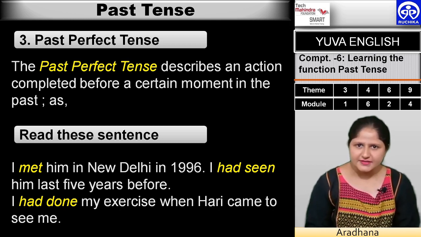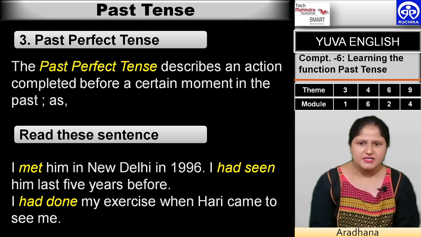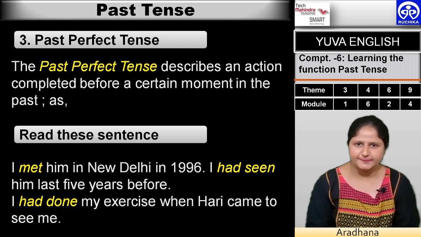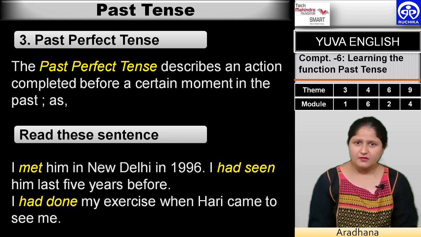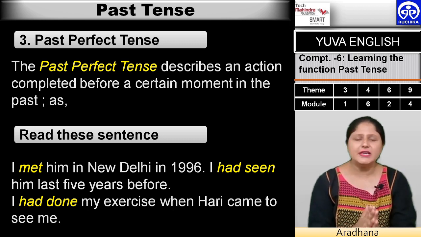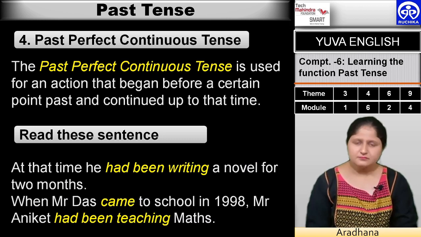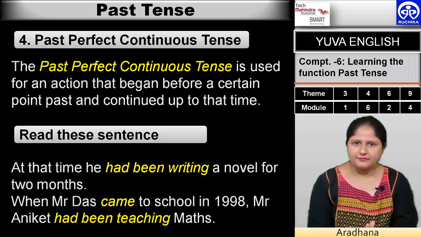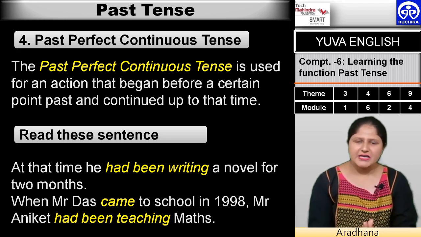The third sentence is, I had done my exercise when Hari came to see me. Had done is the verb, do and done. Had has been attached. So, what do we understand? It is in the past perfect tense. The fourth form of this tense is the past perfect continuous tense, and it is not often used.